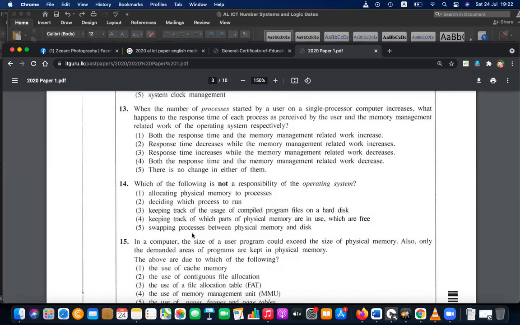By opening the task manager, I showed the swap in, page in files, page swap in, swap out things. When you kill a process, what will happen? When you start a process, what will happen? When you increase the number of processes, what will happen? Everything I saw practically, right?